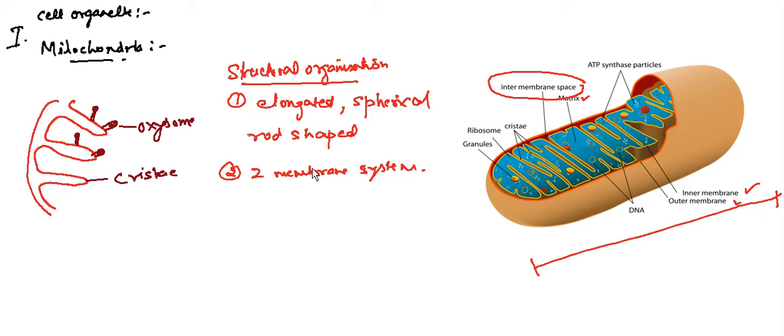Like mitochondria, there is one more cell organelle which is present in plant cell, and they have a two membrane system. The example is chloroplast. Same like that, here mitochondria has two membrane system. Now you can see that the outer one is smooth because the outermost has no oxysomes, because the inner membrane is folded and that folded part contains oxysomes. So we can say one more point here, that outer membrane is smooth,